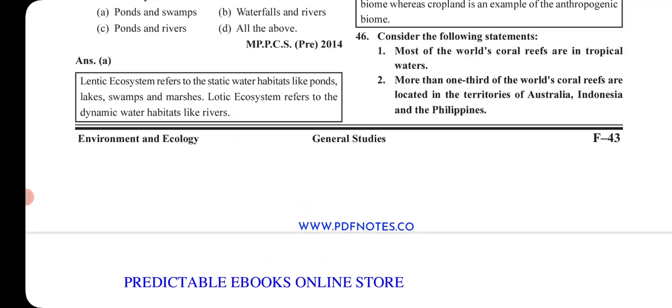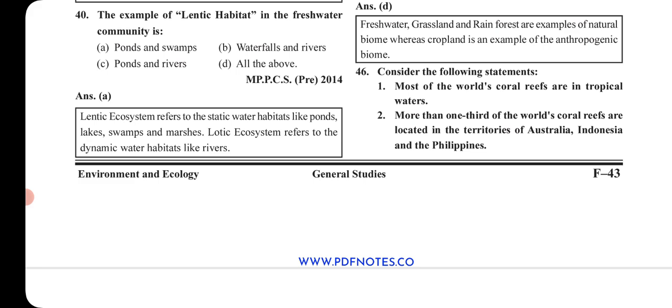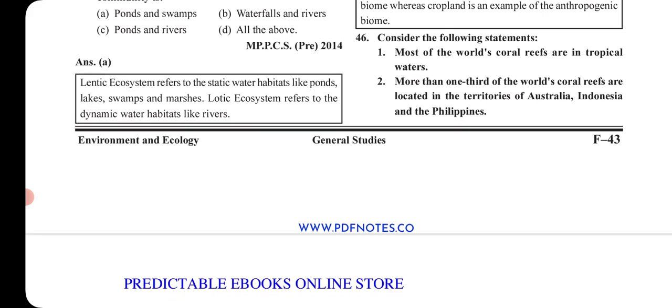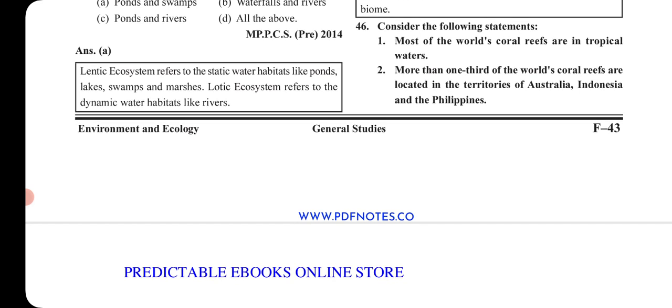So from the given explanation we can say option 1 is correct. Statement 1 is correct: most of the world's coral reefs are in tropical waters. Second, more than one-third of the world's coral reefs are located in the territories of Australia, Indonesia and the Philippines.